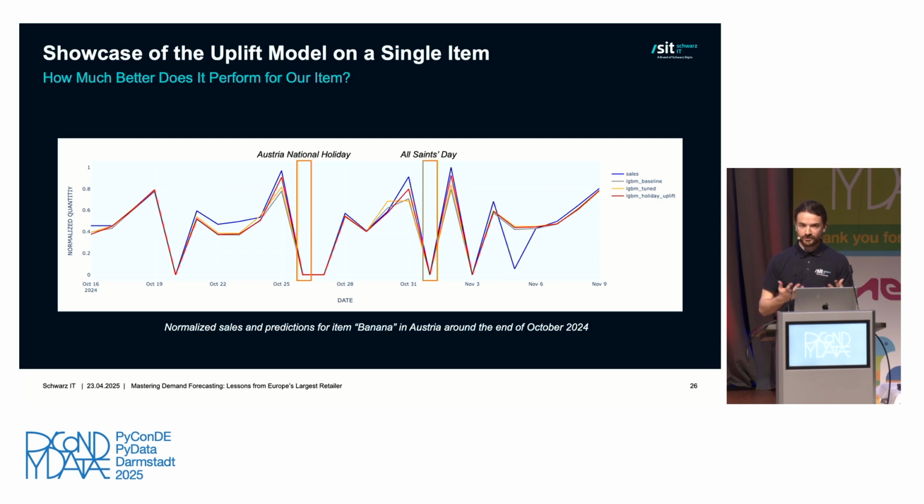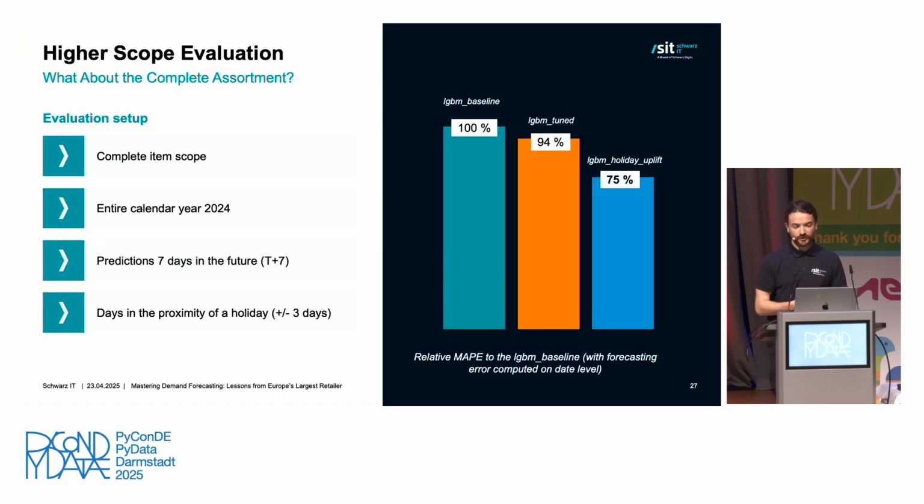So far, we've only presented to you one item, the banana item, so that we can convey as much as possible the intuition behind it. But this is in no case a mathematical proof that these models are better. That's why, to finish the evaluation in our talk, let's extend it to the complete item scope for Austria for the entire year 2024. And here we're only evaluating the days in the proximity of a holiday.